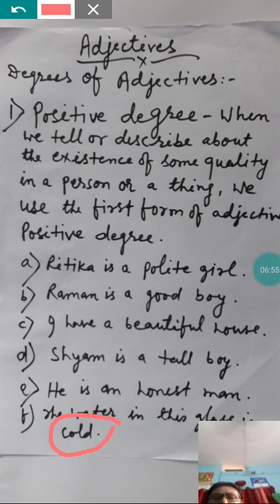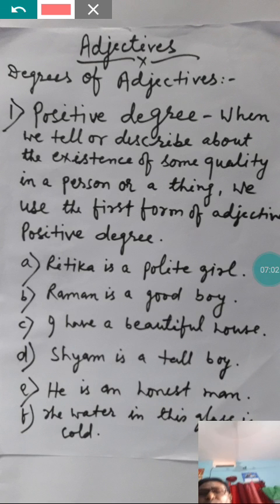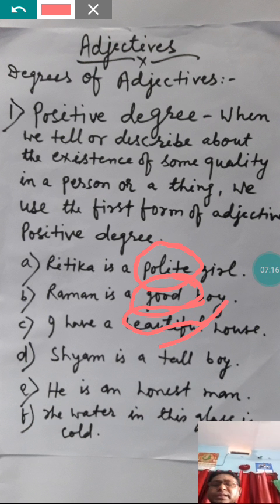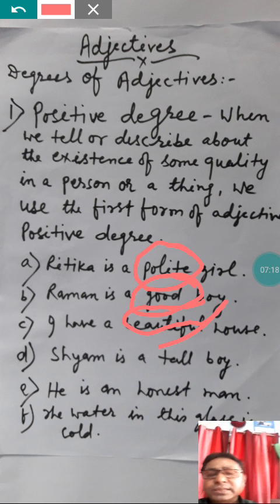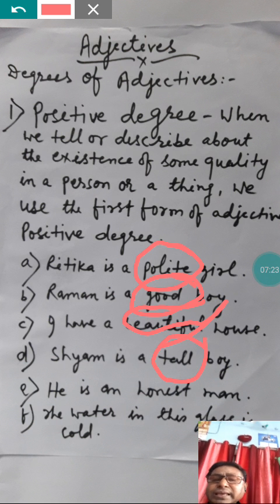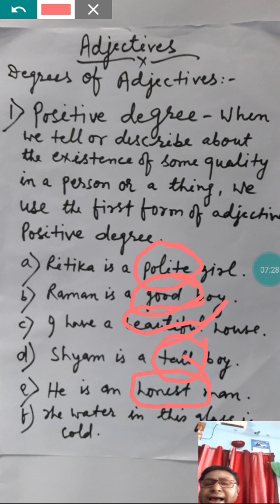Now let us see all these examples that we have seen. In the first sentence, Ritika is a polite girl. In the second sentence, Raman is a good boy. In the third sentence, I have a beautiful house, the word beautiful. Then in the fourth sentence, Syam is a tall boy. He is an honest man. The water in this glass is cold.